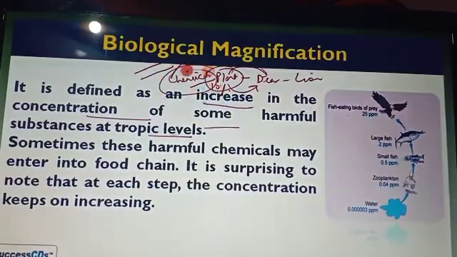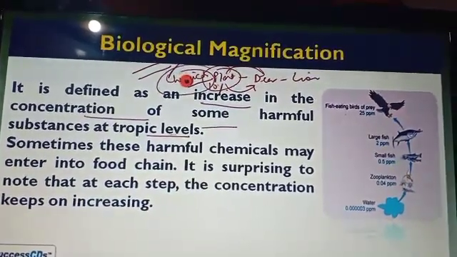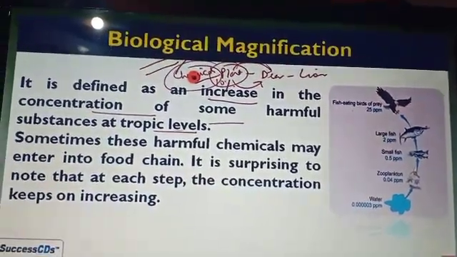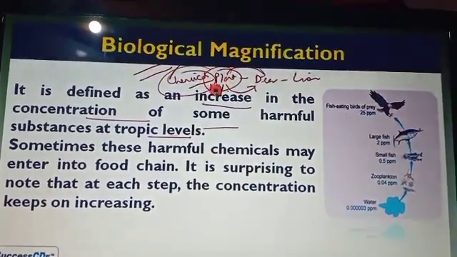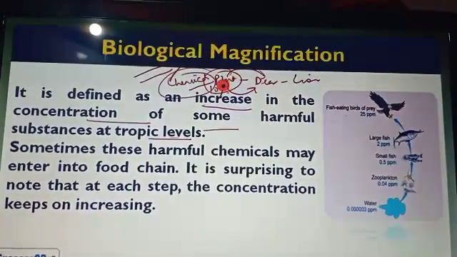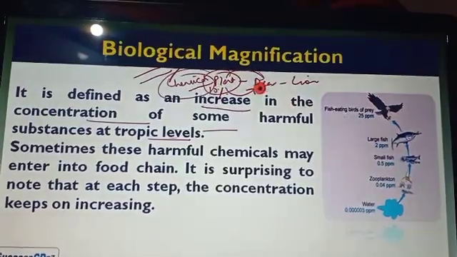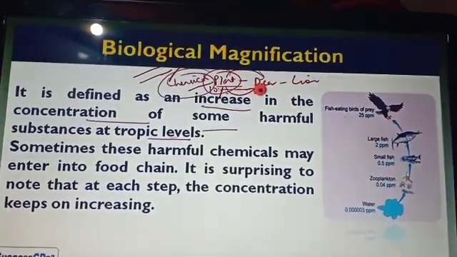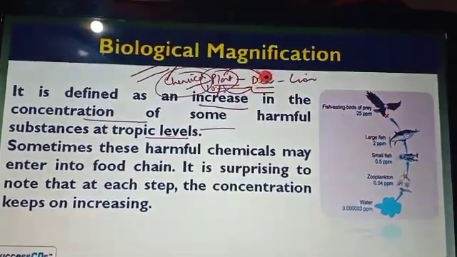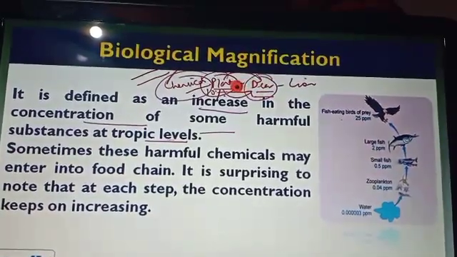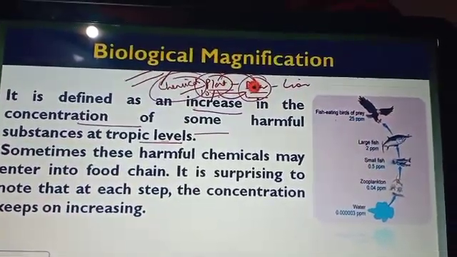When the plant is eaten by the deer, then all these chemicals also transfer into the deer. Here the energy is transferred, but along with this energy, this chemical substance, or you can say harmful toxic substance, is also transferred into the deer.